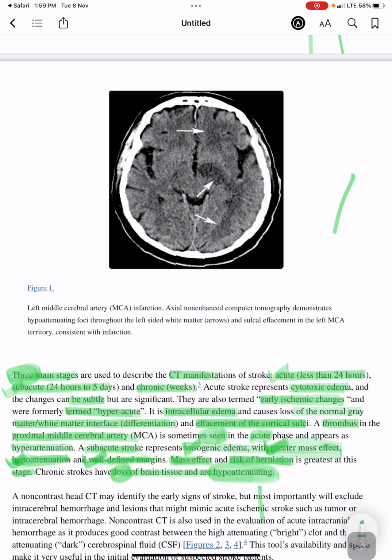Axial non-enhanced CT demonstrates, and these arrows are showing, hypoattenuating foci throughout the left-sided white matter, and there is sulcal effacement in the left MCA territory consistent with infarction.